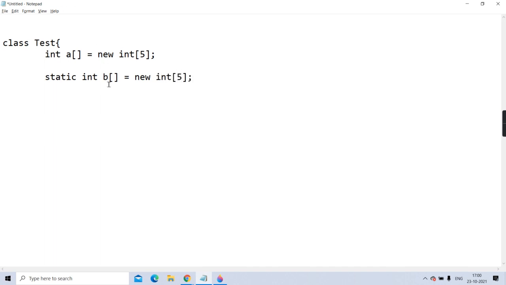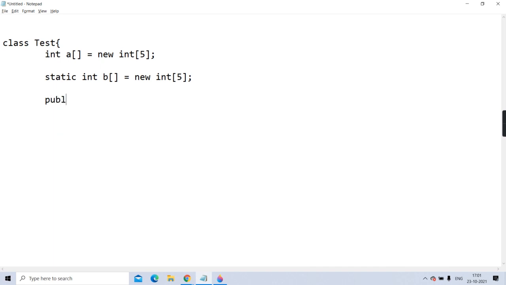So this b is a static member. Static member means it is shared by all the objects of the test class. Will all the objects of the test class share this one single b? Yes. But this a will be separate for each object of the test class because it's an instance member.